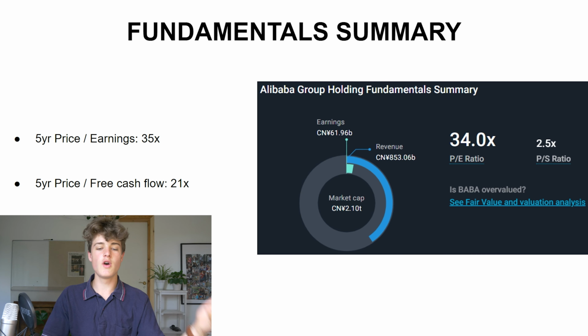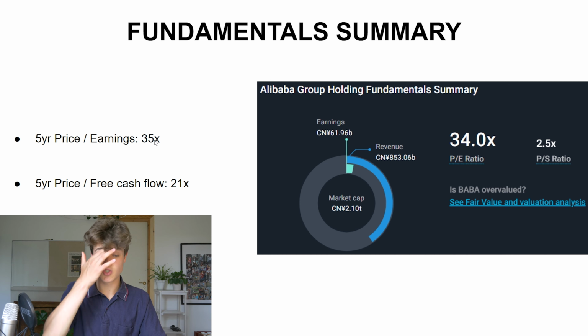So now we're moving into another part of the analysis. Here we have the fundamentals analysis. When we look at the price to earnings ratio here, it's currently 34 times price to earnings, and the 5-year PE is 35. We have to keep in mind that this company has grown 30% revenue growth, 35 actually, for the past 5 years, every single year. Yeah, so we have to keep in mind that this is a growth giant that now has slowed down a little bit, down to growing 10% a year instead of 30. So that is why the 5-year PE has been so high.